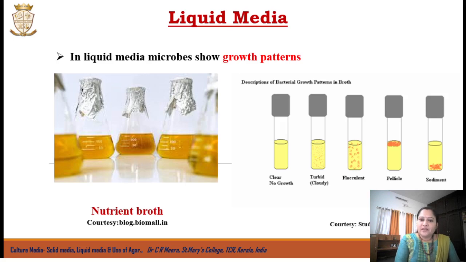If it forms a layer of growth on the top region, with the media below being clear, that is called pellicle. And if the organisms settle to the bottom and the upper region of the media is clear, it is known as sedimentation. So these are the different patterns of growth shown by microorganisms in liquid media.